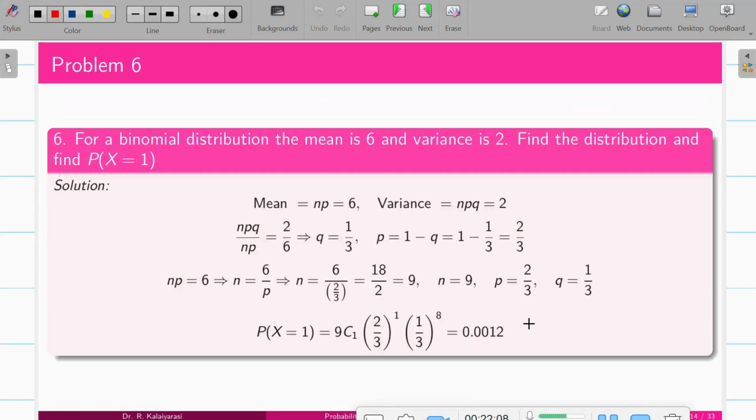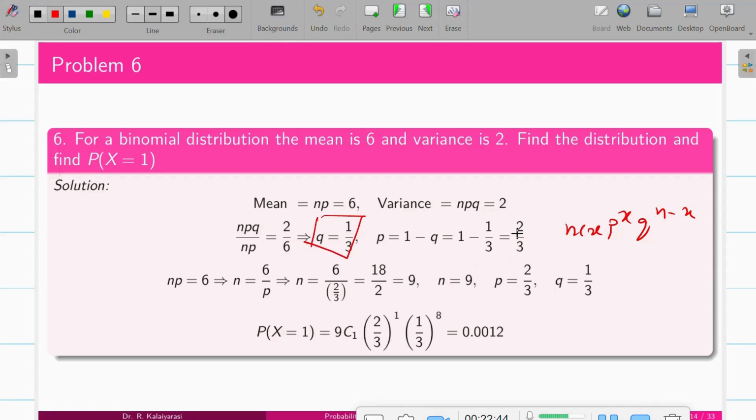Okay, coming to the next problem: in a binomial distribution, where the mean is 6 and the variance is 2, you have to find the distribution. If mean and variance are given, we can find the parameters n, p and q. Solve these and we can find the value of q, and once we know n, p, q, we can write the distribution as nCx p^x q^(n minus x), because we found q.